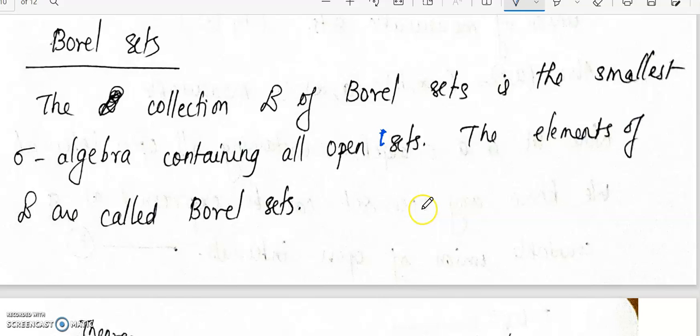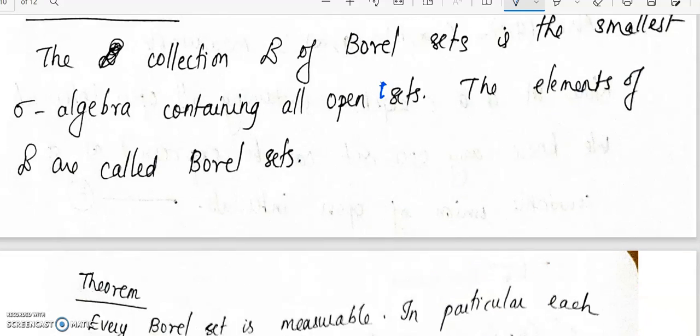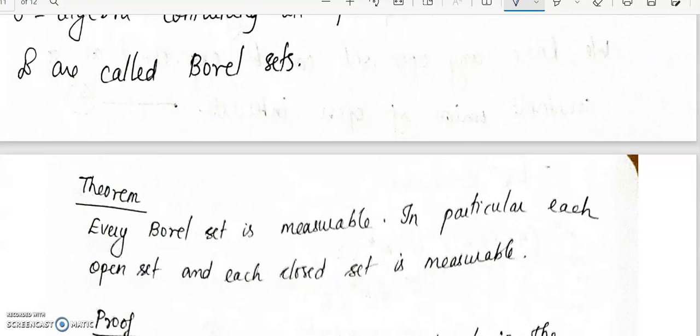Now we can actually show that every Borel set is measurable. Every Borel set in the real line will be either an open interval, an open set, or a closed set. So we can eventually conclude that every open set and every closed set is measurable. That is the theorem we are going to see.